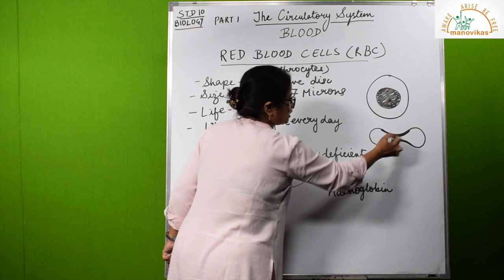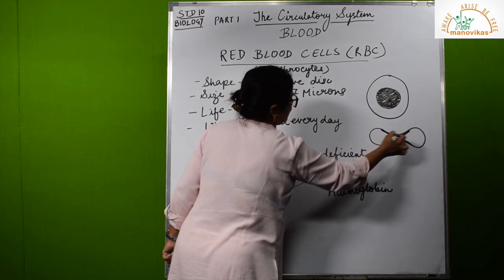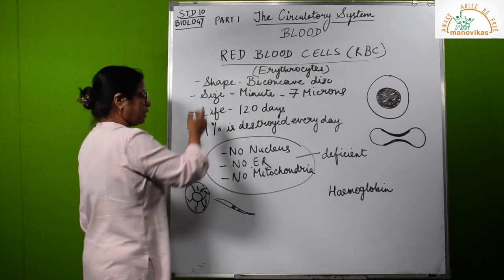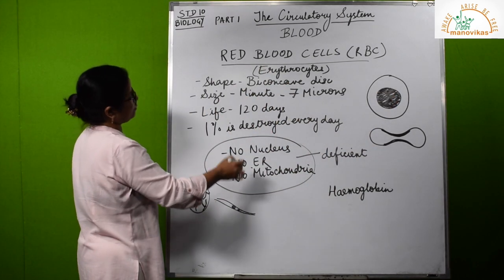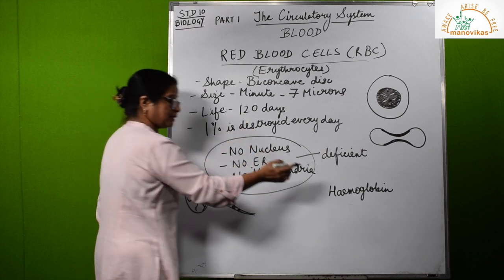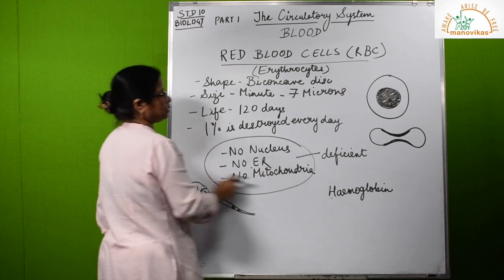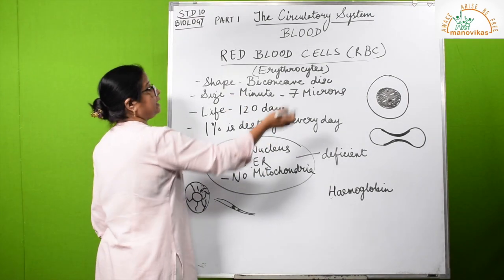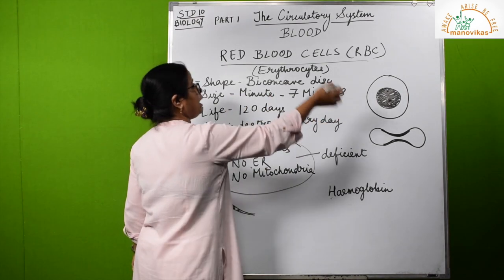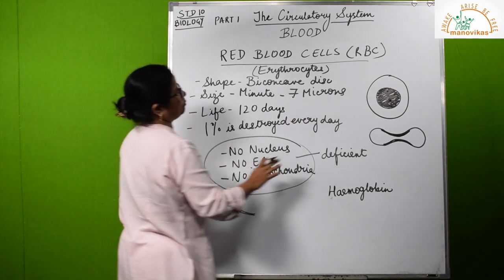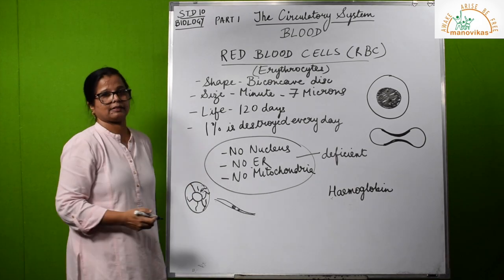Easy for diffusion to happen and more amount of gases can be carried. So though the red blood cells are deficient, it makes them efficient in their work, plus the presence of hemoglobin helps it to carry these gases, and its shape helps it to have a greater surface area to transport these gases. More surface area means more transport of gases.